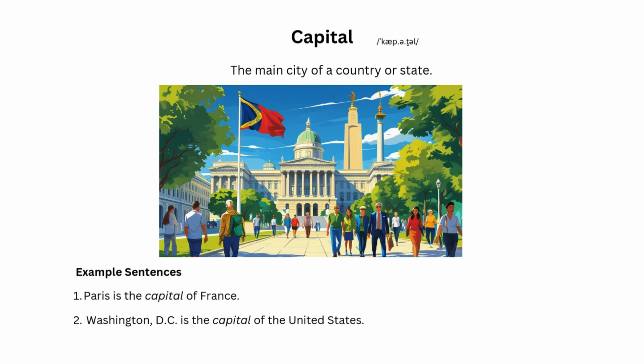Capital. The main city of a country or state. Example sentences. 1. Paris is the capital of France. 2. Washington, D.C. is the capital of the United States.